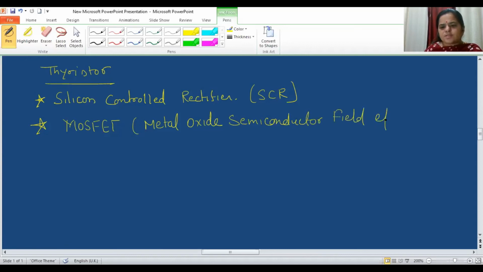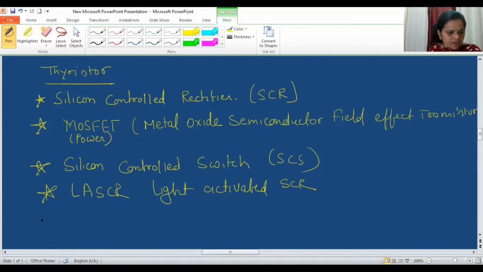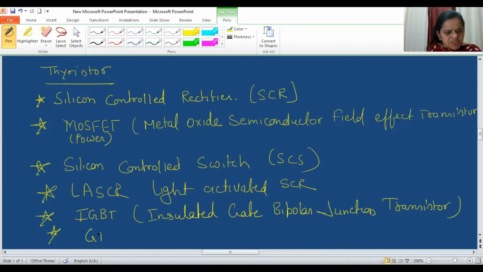Please mind, it's a power MOSFET. The third is the silicon control switch, SCS. Next is the LASCR, light activated silicon control rectifier. Next is the IGBT, insulated gate bipolar junction transistor. And the GTO, gate turn off thyristor.